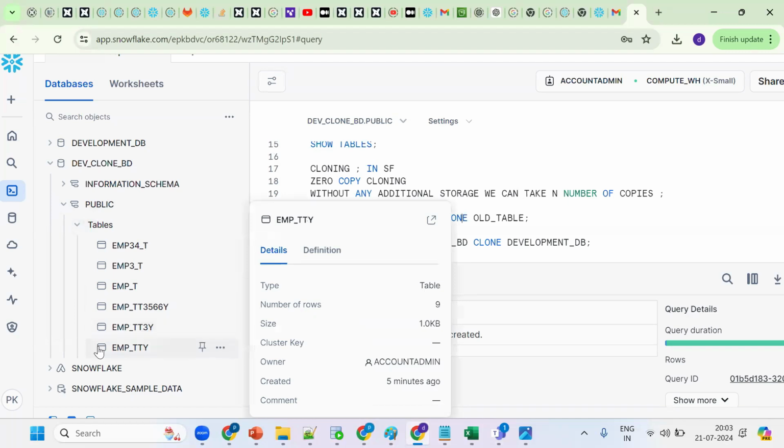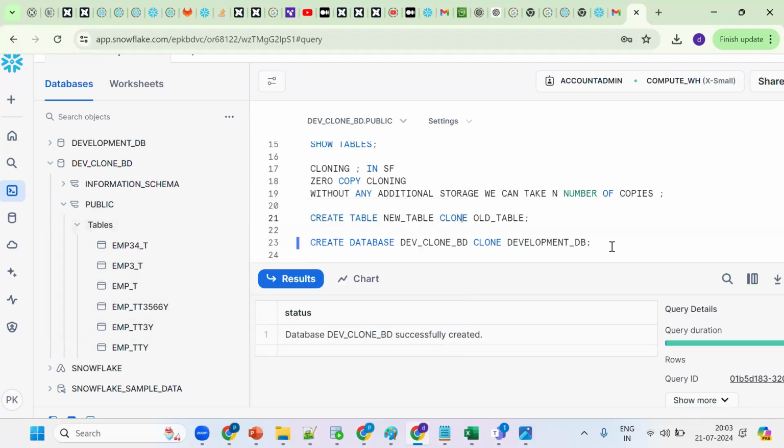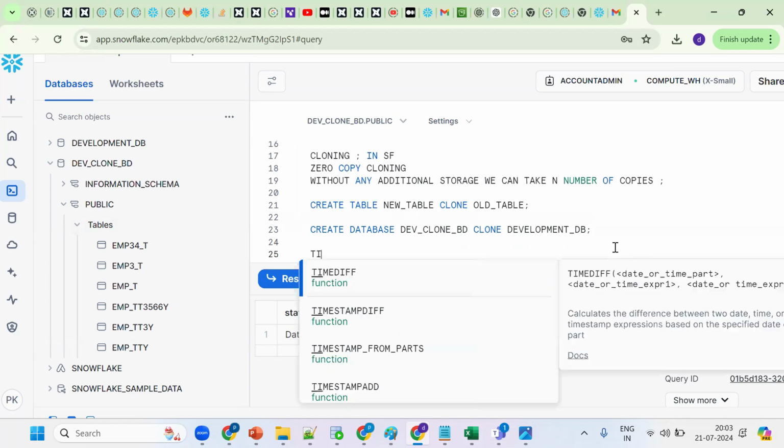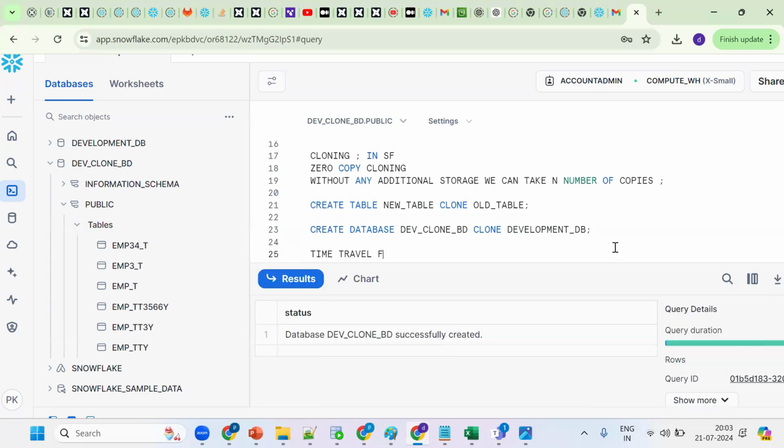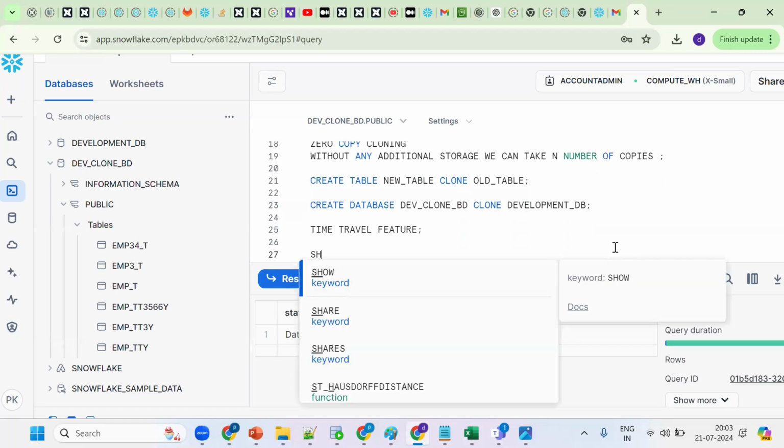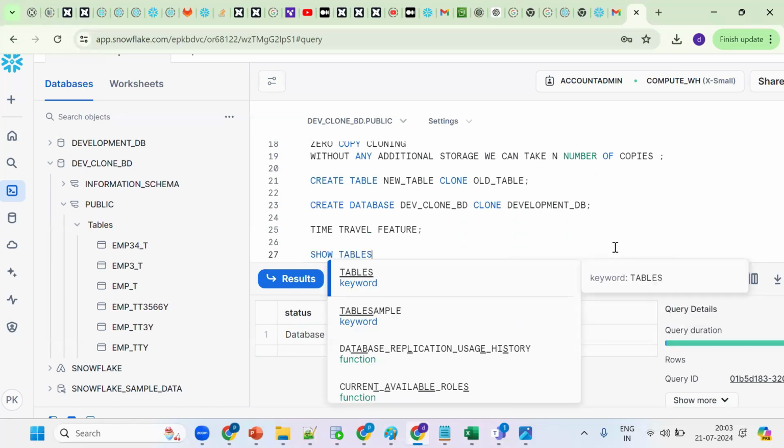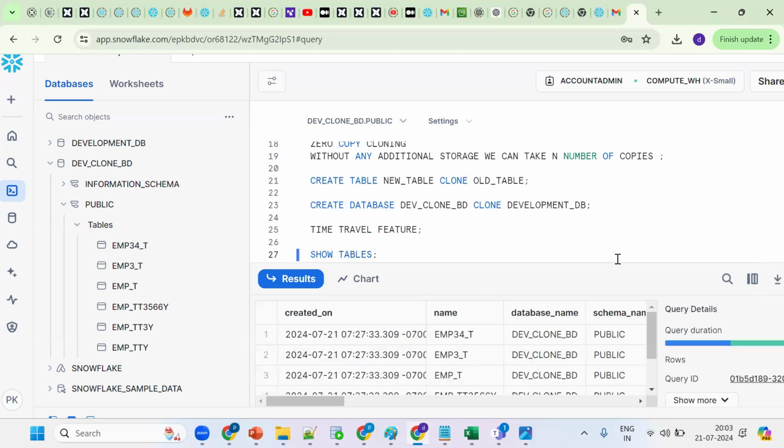Okay, it's called as, so hope this is clear. This is fine. Same thing. One more feature in Snowflake is the time travel feature. Okay, see time travel feature. Suppose I want to see the list of tables. Go for show tables. Now suppose this is my table EMP34. So this is the table.